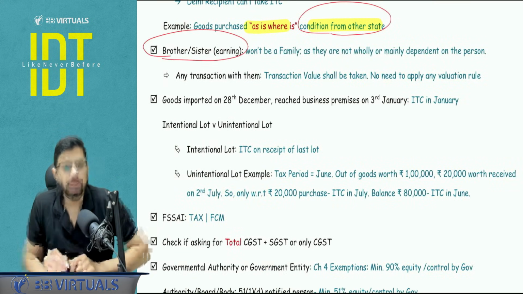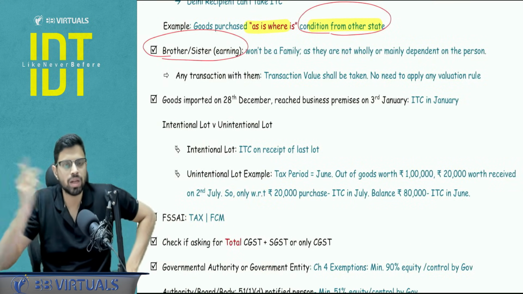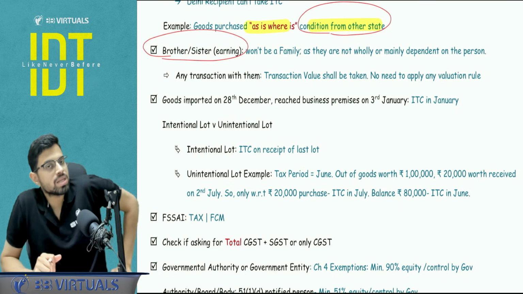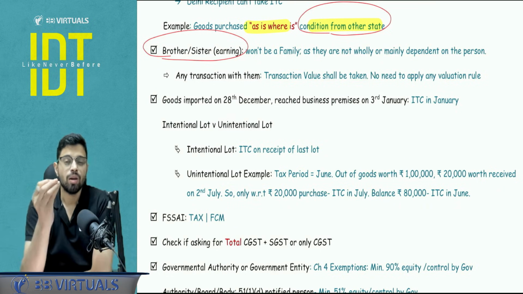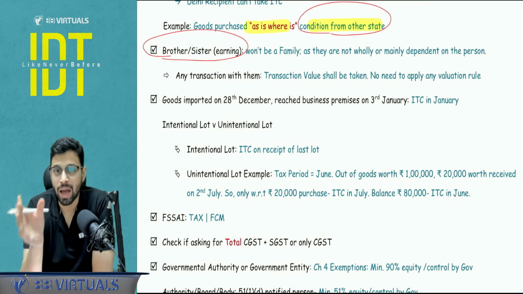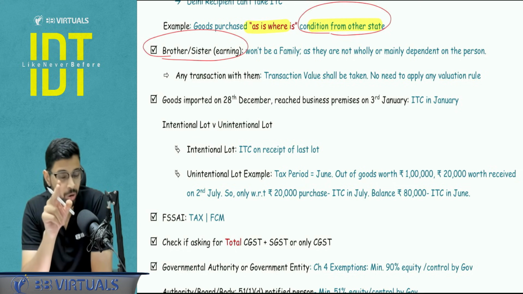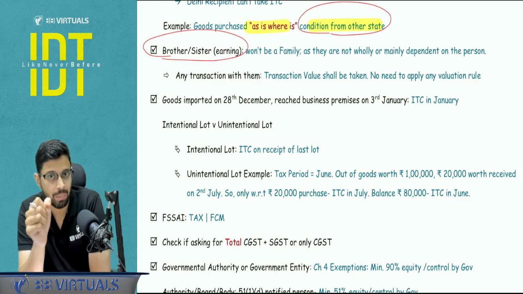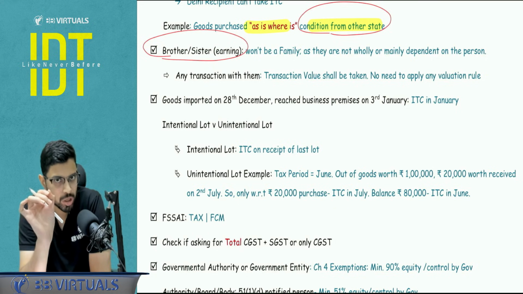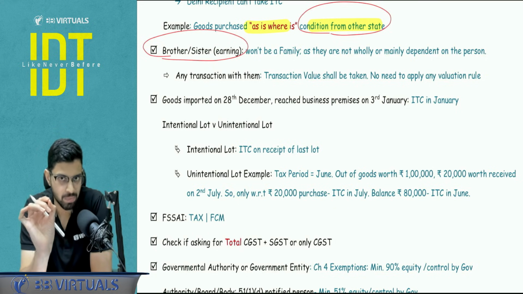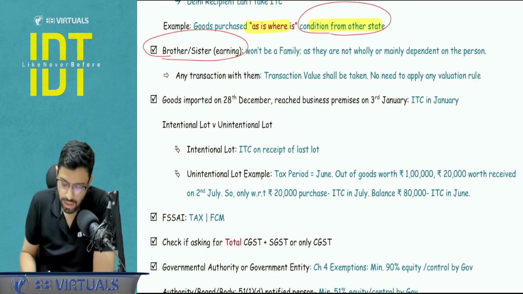Brother, sister, they will mention that casually, very casually, that a brother is owning a factory or your sister is a well-known consultant. What does it imply? It implies that they are not dependent on you. So they are not a part of the family. If they are not a part of the family, they are not your related person. If any transaction happens with them, you don't need to go to the valuation rules. The transaction value will be accepted. Section number 15. Okay. Next.